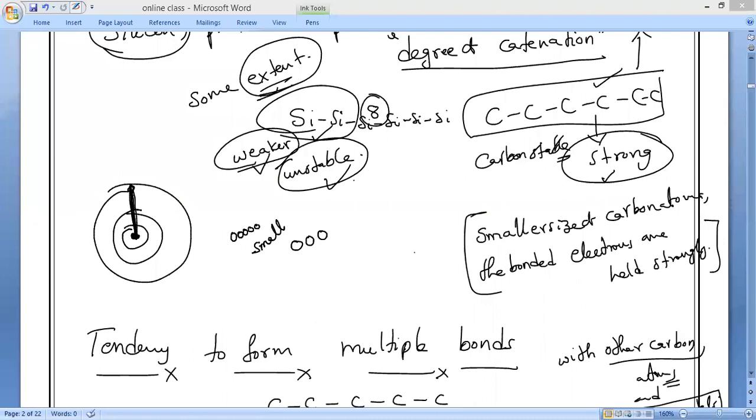That is why the compounds formed by carbon are exceptionally very stable. Other elements do not have this. So you have to remember the bonds formed by the elements having bigger atoms are much weaker compared to the compounds formed by the smaller elements. Are you clear, everybody?